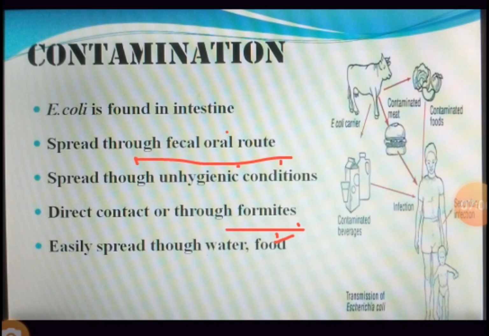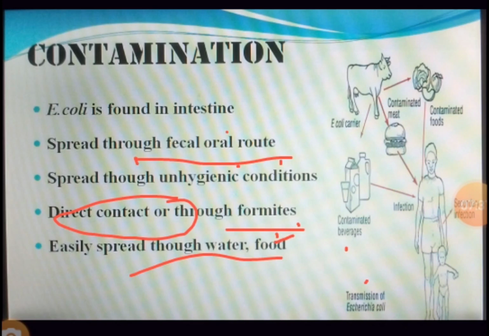Now what do you mean by fomites? Again, if the person has used the toilet and does not wash the hand properly, and with the same hand has used the handle of the toilet, and the other person, who has washed the hand properly, then uses this same handle to open the door, the organism gets transferred onto him and enters into his body. Without washing his hands he may eat. So that's how. Direct contact, that is through shaking of the hand, etc.